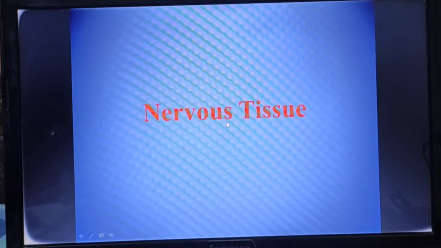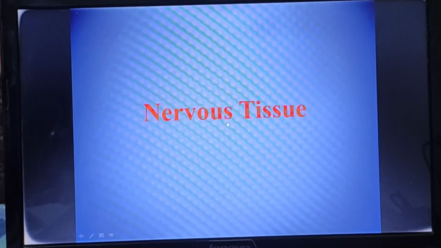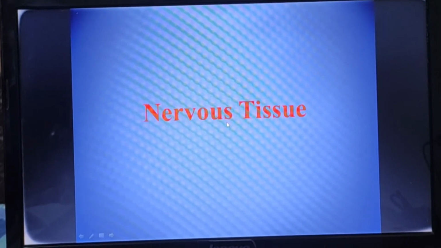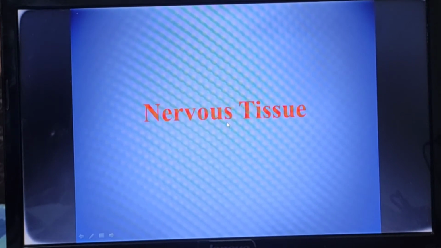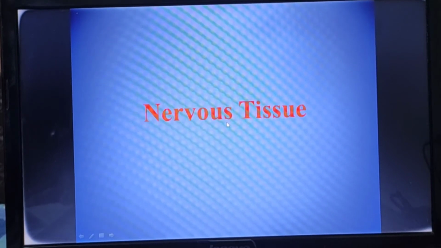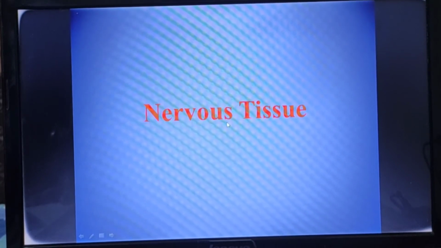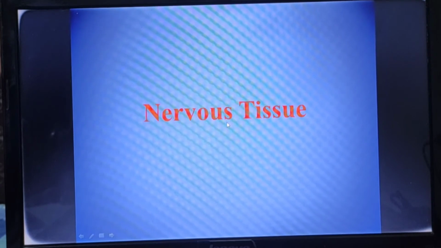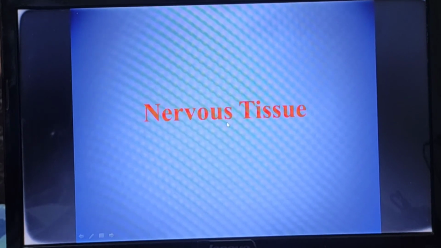That means in our body those cells get regenerated or divided, but neurons don't have the capacity to regenerate. Why does this happen? Because there is a lack of a centrosome.